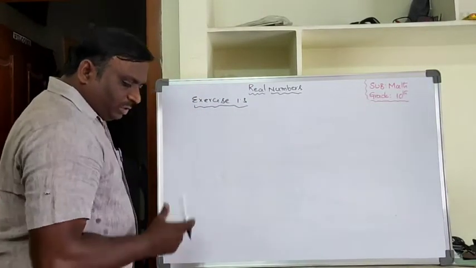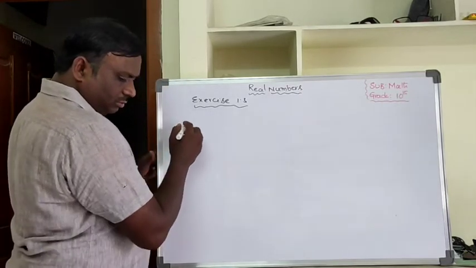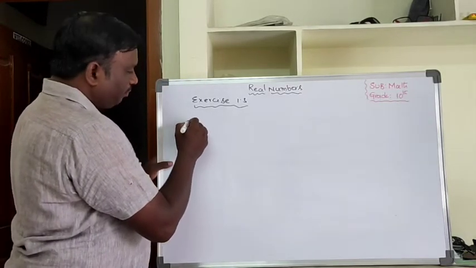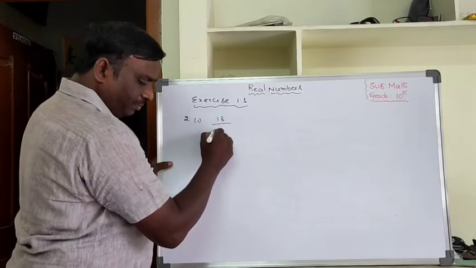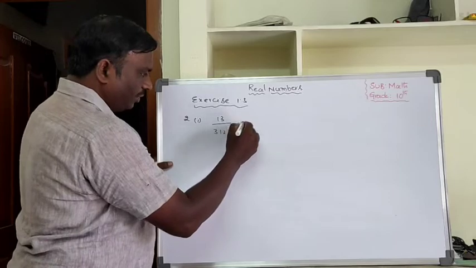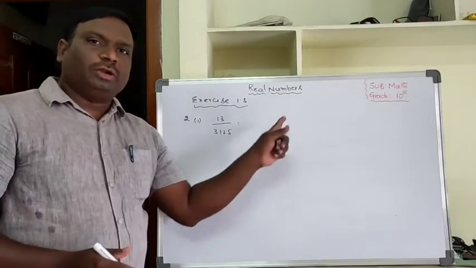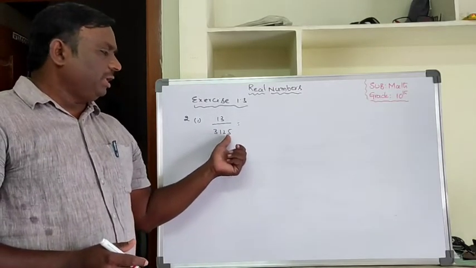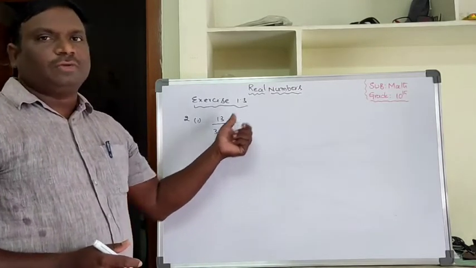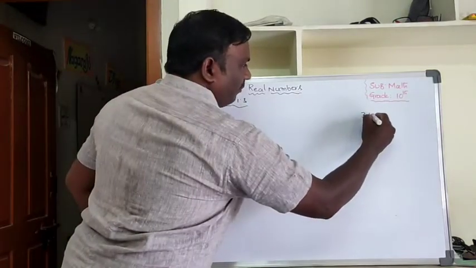So that is the first question. What are they asking? 13 by 3125. So in p by q form, we have to check whether it can be changed into decimal form. Decimal form means we can or cannot write the denominator in the form of 2 power n into 5 power m. So immediately, the prime factorization of 3125.